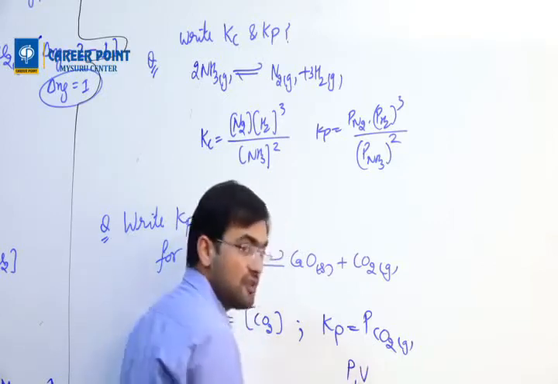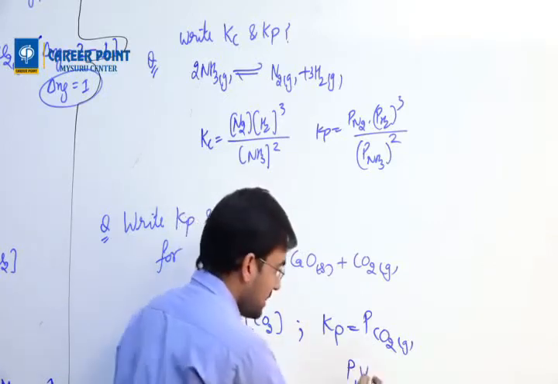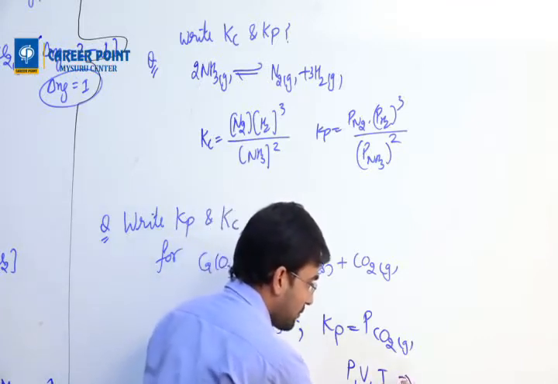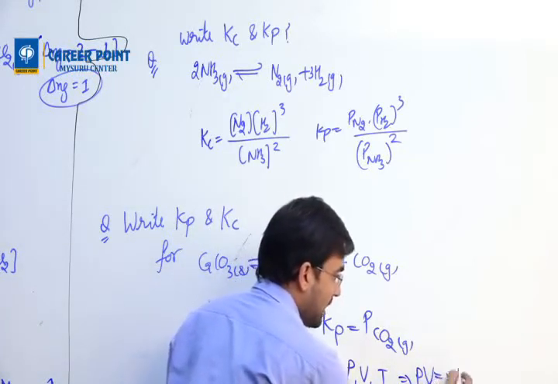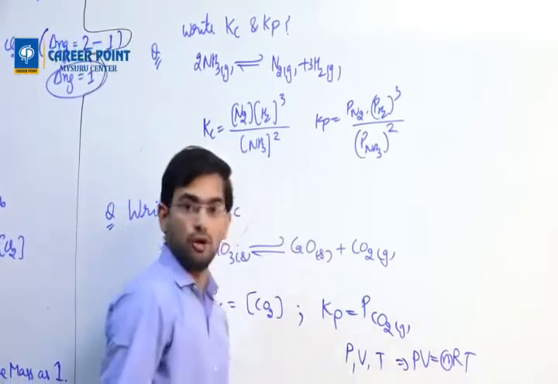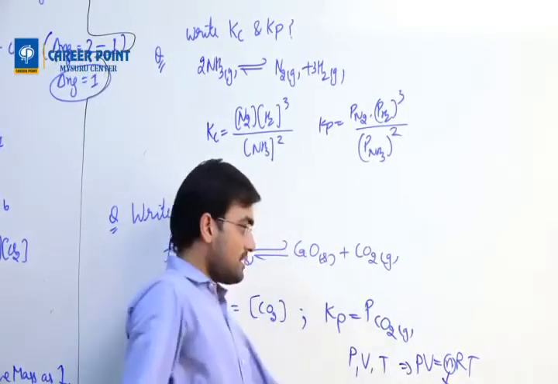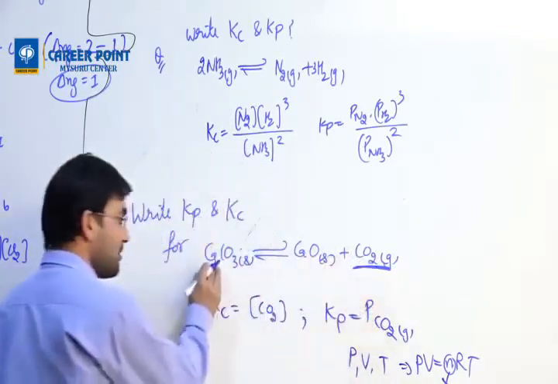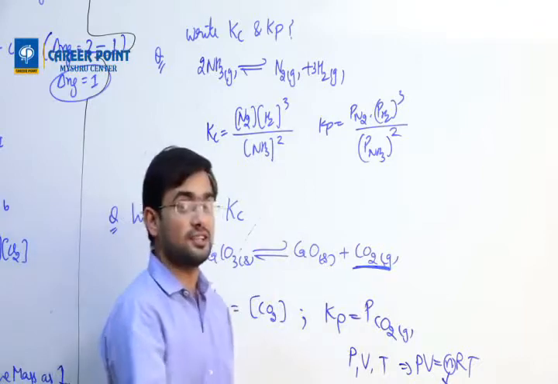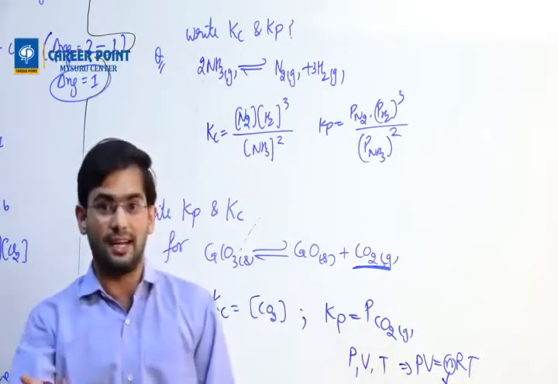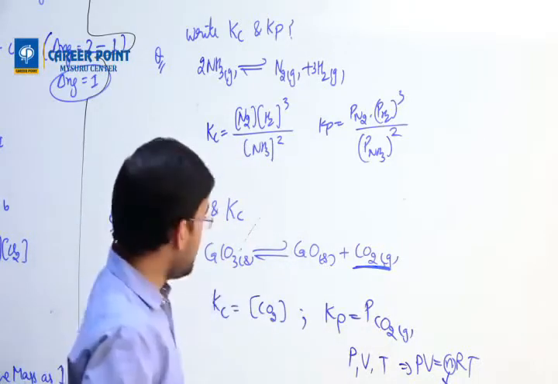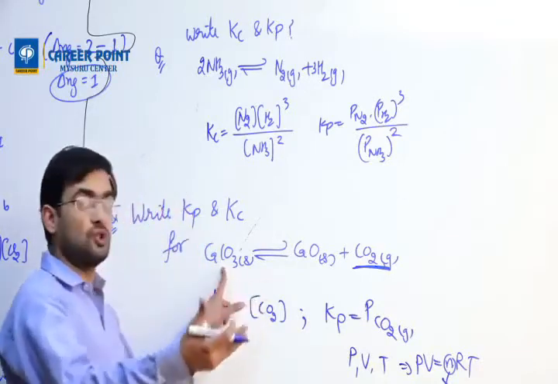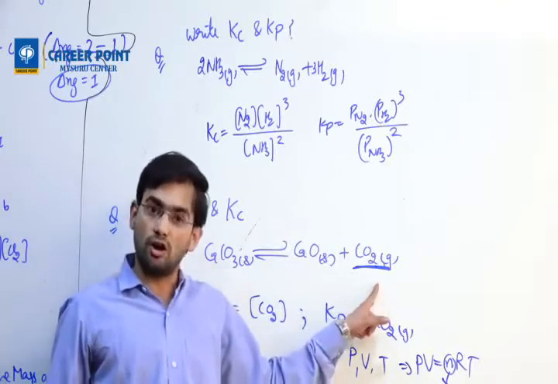They will give you V, the volume. They will also give you the temperature. What can you find out from this equation? You can find out PV equals nRT. You can find out the number of moles, n. N is the number of moles of carbon dioxide. This n has come from here only. So that much calcium carbonate is dissociated. So I can also know how much calcium carbonate is dissociated in order to form carbon dioxide. That's how we solve this question.